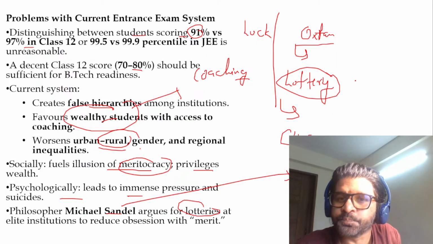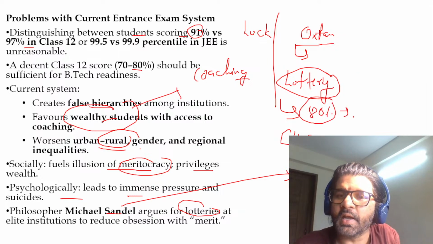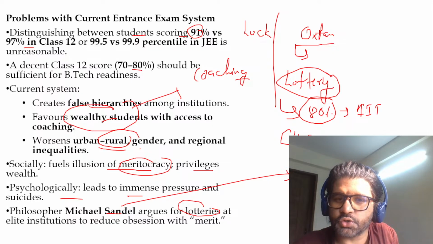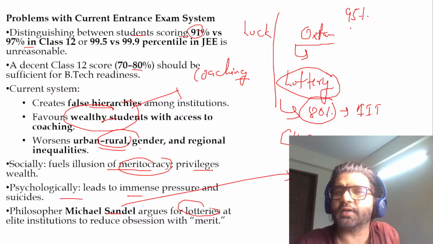So let's try to understand. What is a lottery system? First of all, let's make a prerequisite of 80%, and then we will talk about you entering, let's say, IIT Kharagpur. So you have got 80%. Now let's say there are three students. One student has got 95%, another has got 80%, and one has got 90%.